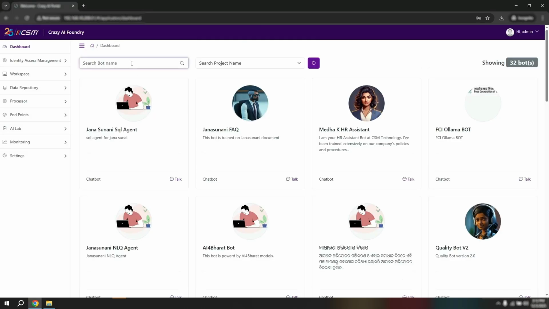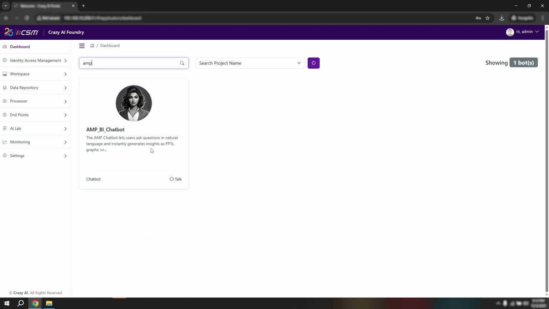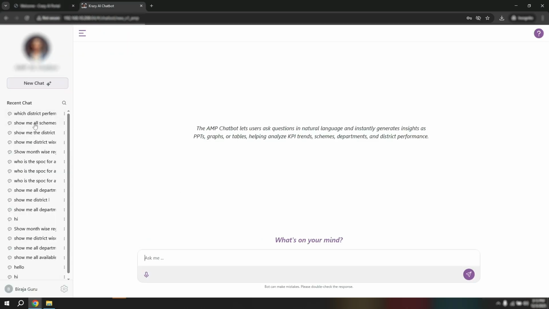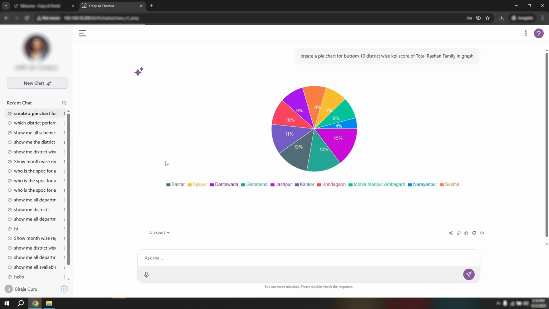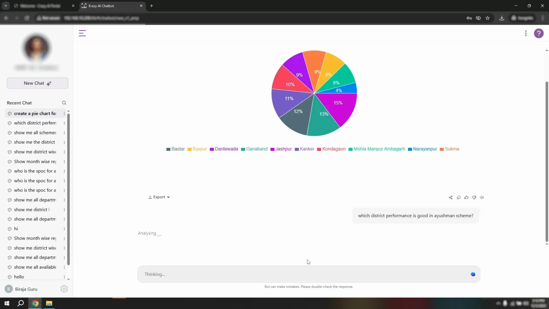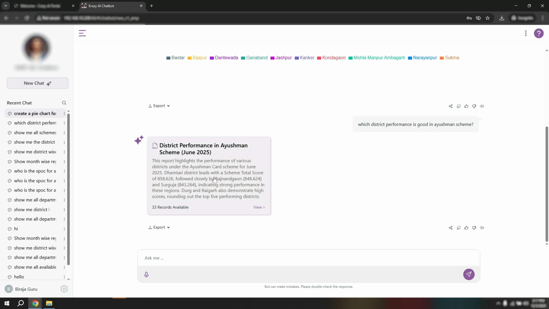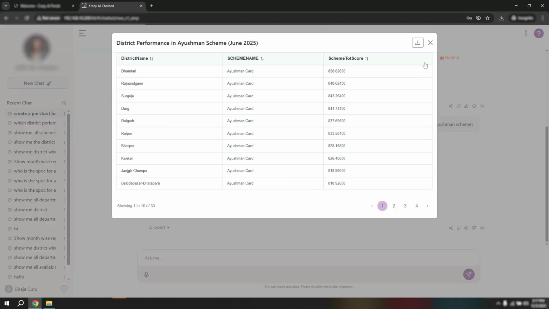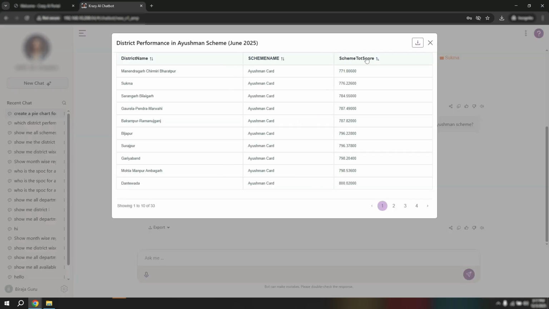Moving into analytics, the BI agent transforms user queries into reports, charts, and summaries instantly. This agent can analyze structured data and generate insights instantly. Here I will ask it to generate a tabular report. The system automatically converts the question into SQL, runs the query, and displays the table.